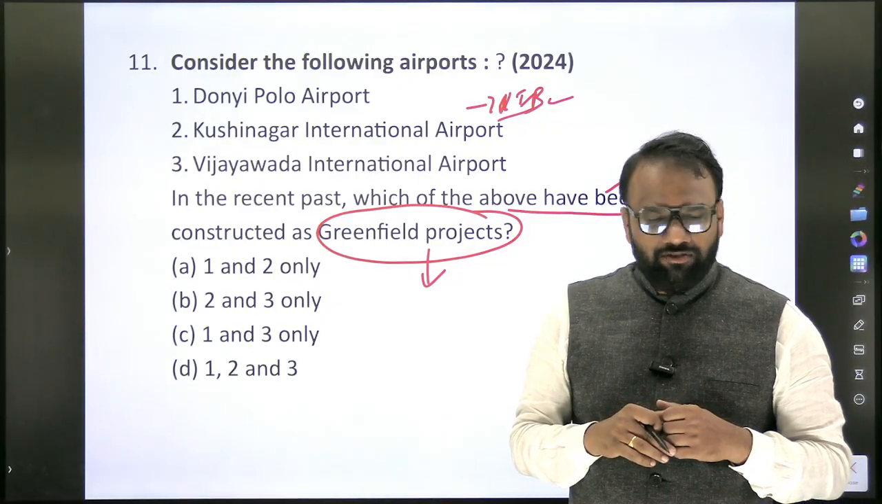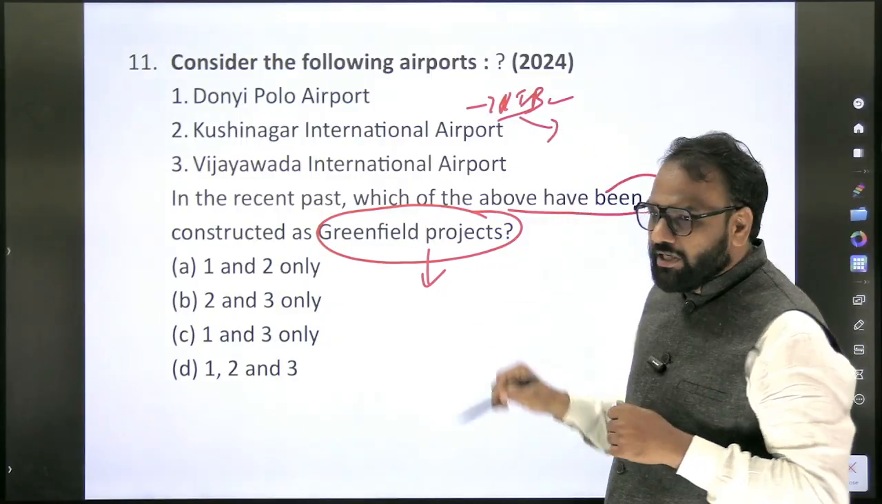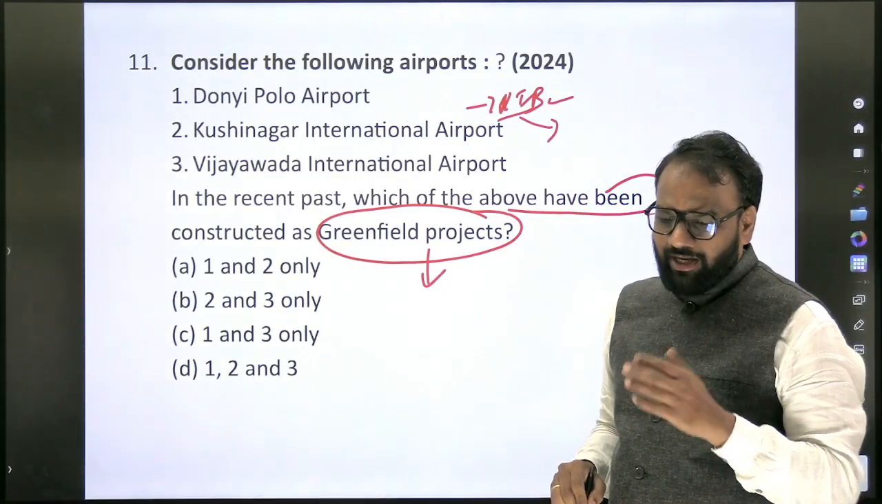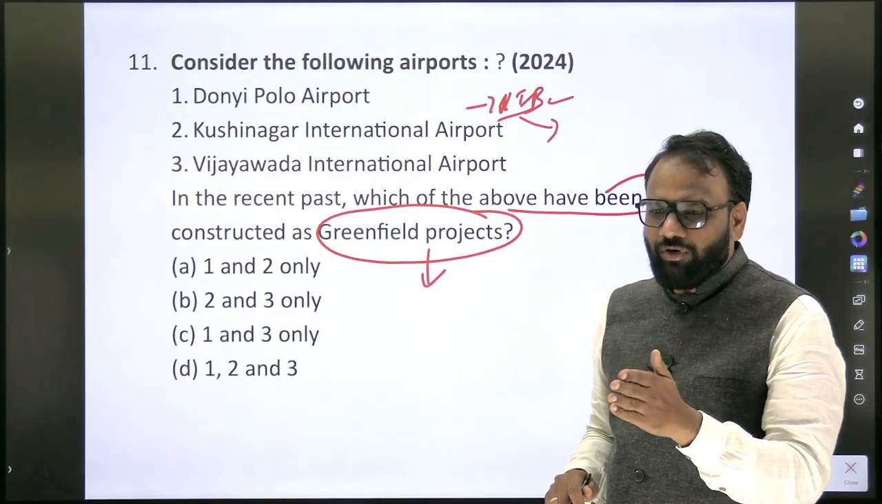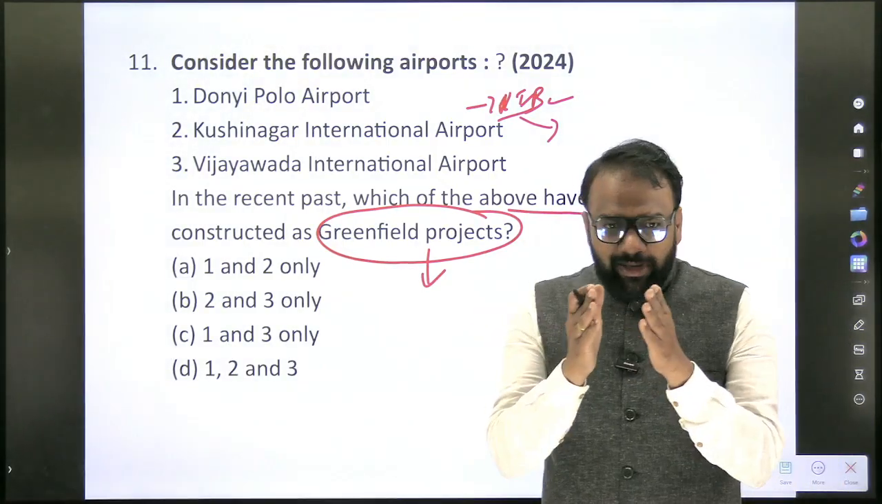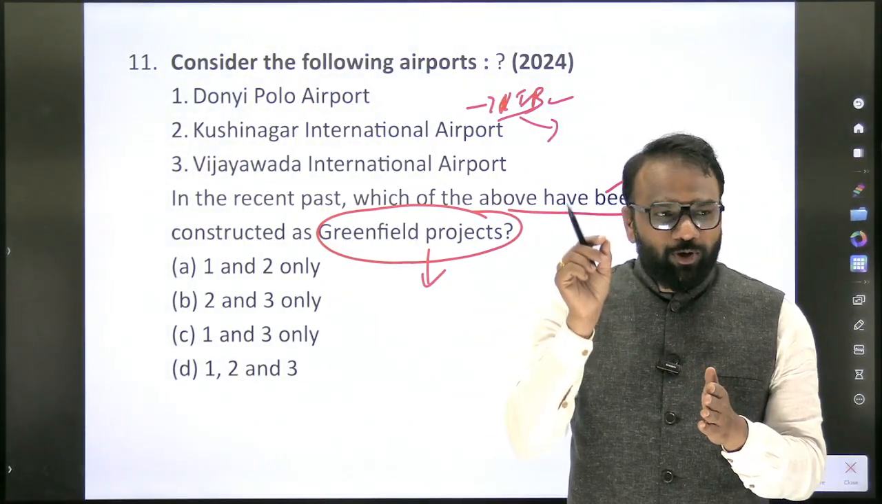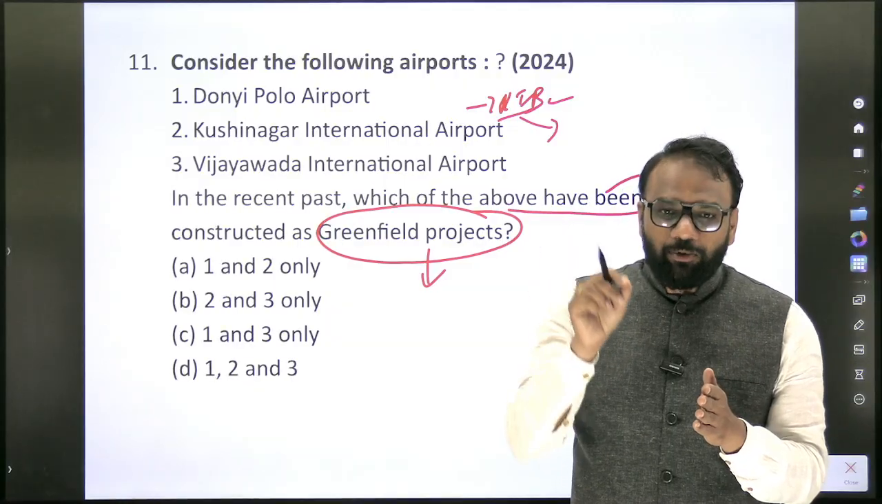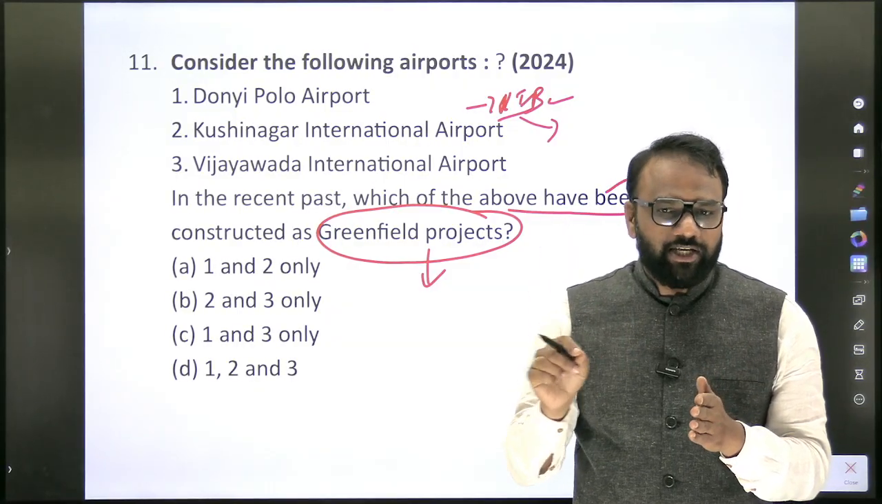Ministry of Civil Aviation. You will prepare for a minimum of 3 years, that is 2025, 2024 and 2023. They have listed many greenfield projects, but you will not focus on all of them. You will focus on the greenfield projects which have been operationalized.